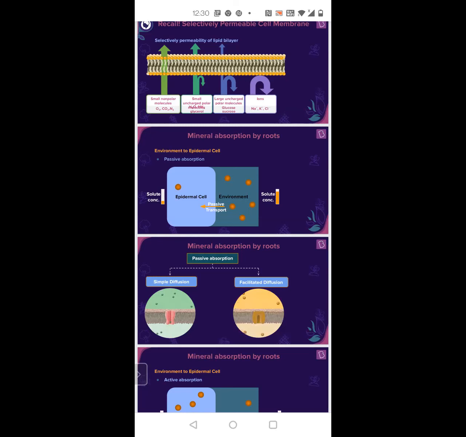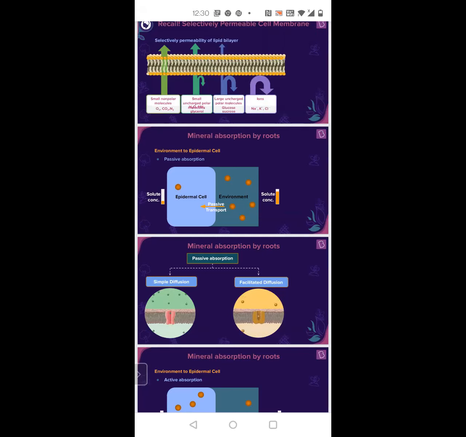It's not necessary that it should be simple diffusion. It can be simple or facilitated, depending upon the molecule. Not all molecules can simply diffuse. Some require facilitated diffusion, but no energy is there.